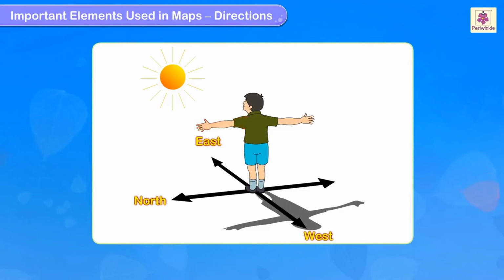Left arm is north, right arm is south. East, west, north and south, you can see the image. Facing the sun is east.